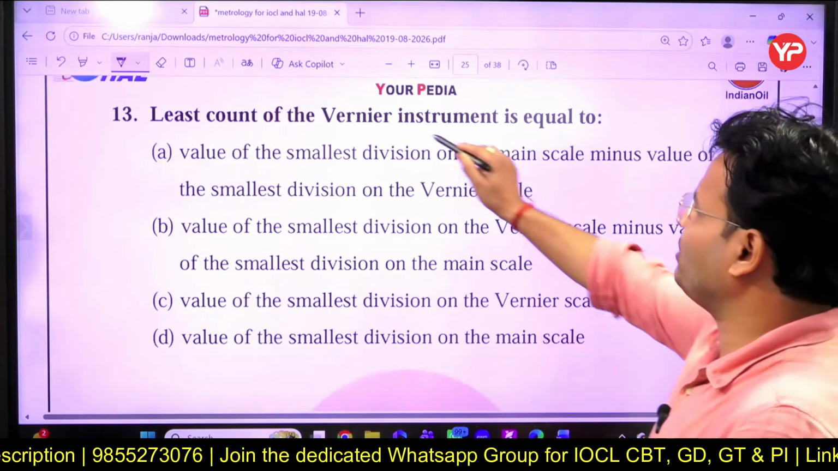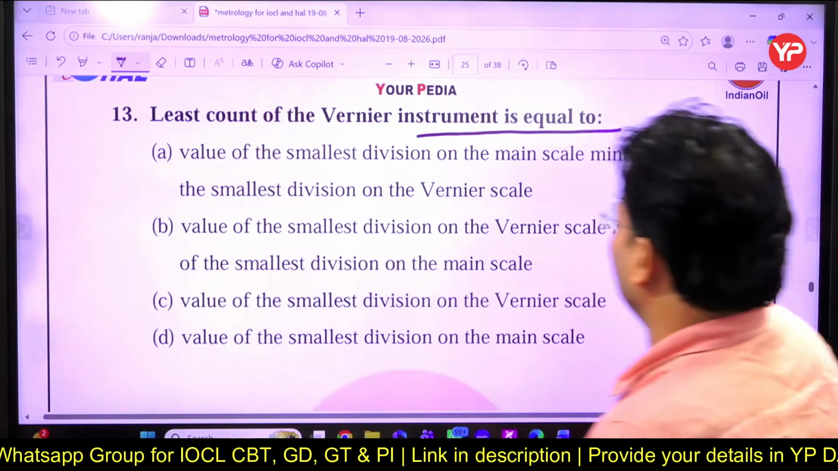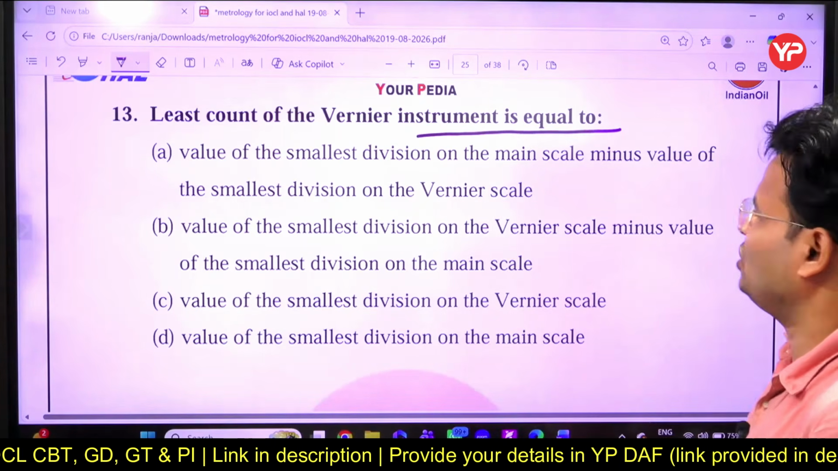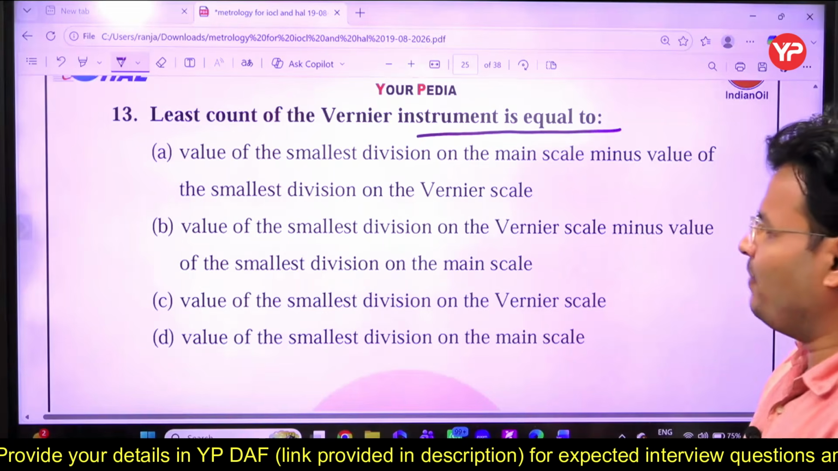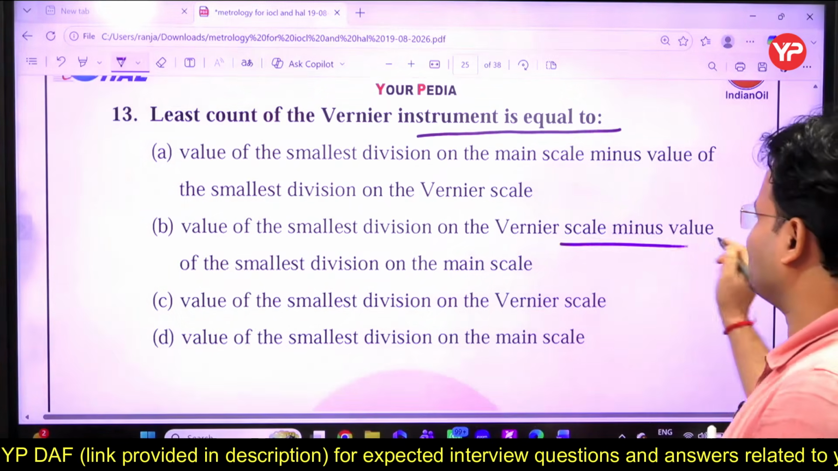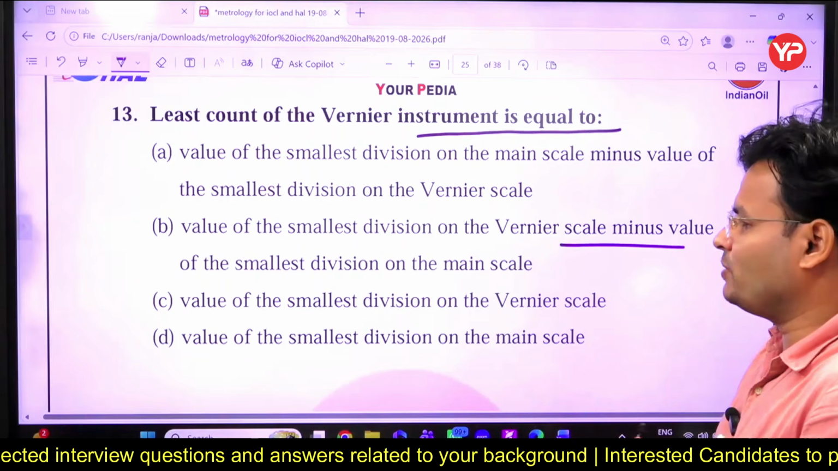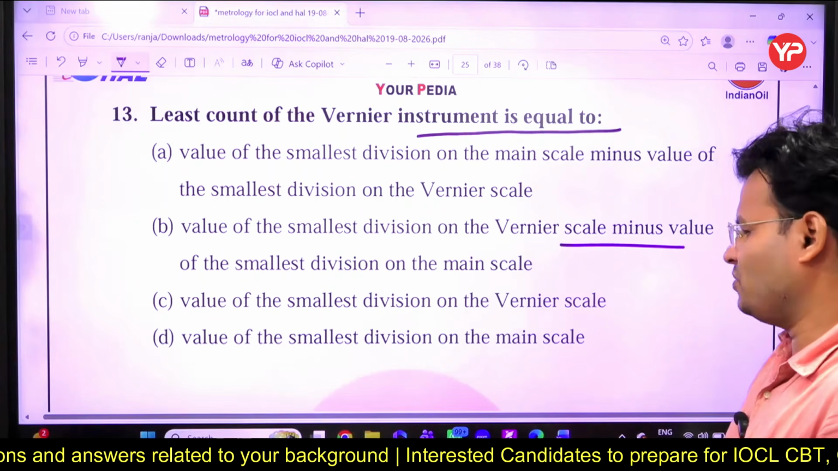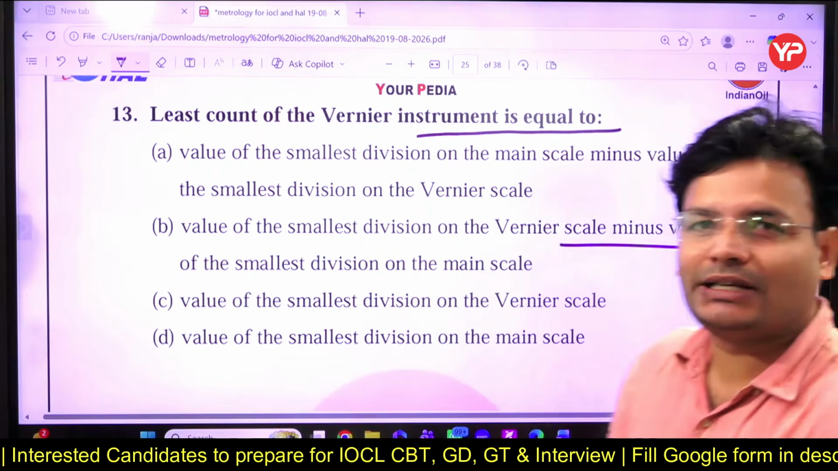Yes. Least count of the vernier instrument is equal to the value of the smallest division on the main scale minus the value of the smallest division on the vernier scale. Okay. Value of the smallest division on the vernier scale minus value of the smallest division on the main scale. Okay. Value of the smallest division on the vernier scale. No. Value of the smallest division on the main scale. What do you think about that?